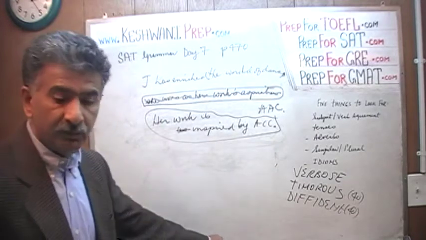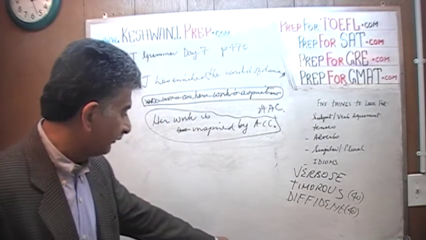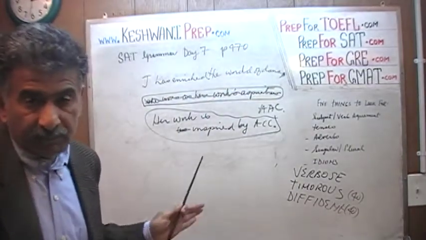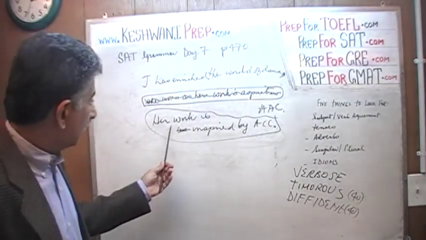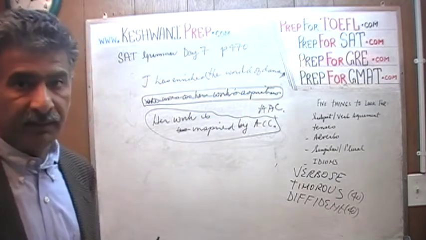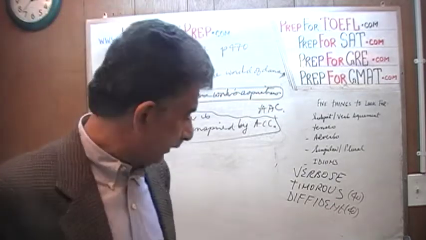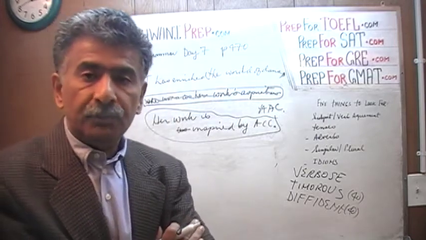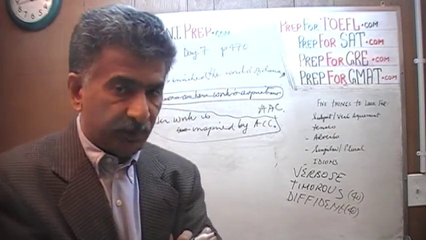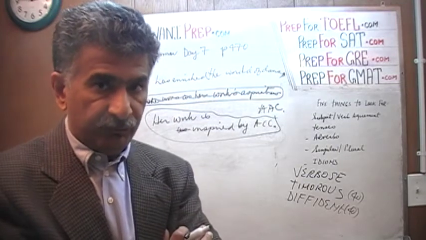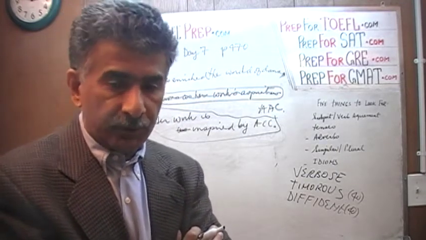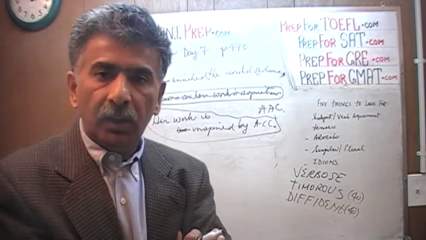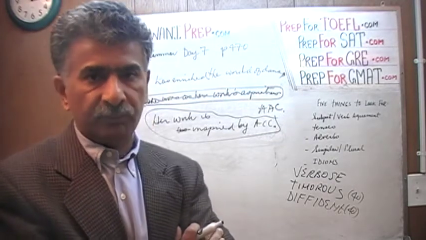So now the sentence reads like this. She has enriched the world of dance, which we knew from the very beginning there was nothing wrong with it. Her work is inspired by African American culture. That's it, we are done. We are ready to lift our hand. Oh, I forgot to tell you again one more time. I do this every time. You must cover your answer choices while you're solving these problems. Never ever look at the answer choices until you know what it is that you're looking for. Now we know what we're looking for. So we're going to lift our hand and we will begin to look for something that comes closest to it.